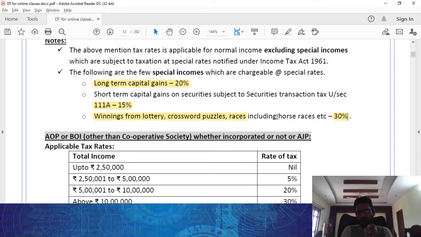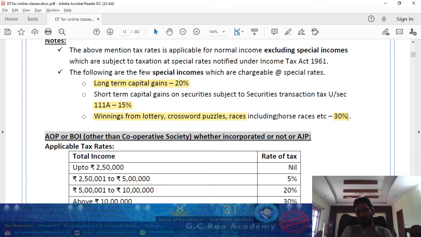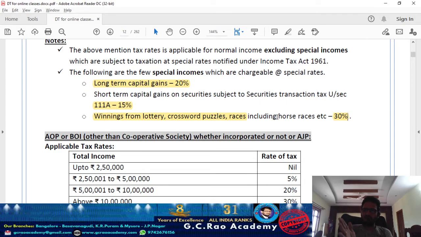First, the total income of the individual or HUF, we need to classify into two parts: the special income which is chargeable at the special rate, and ordinary income which is chargeable at the normal rate of tax applicable to the assessee. For special income, we need to consider the special rates I covered here. And for normal income, you need to go with the slab-wise income tax rates I covered. Then you will get the tax on total income. Then surcharge, health and education cess, and rebate also we are going to avail.